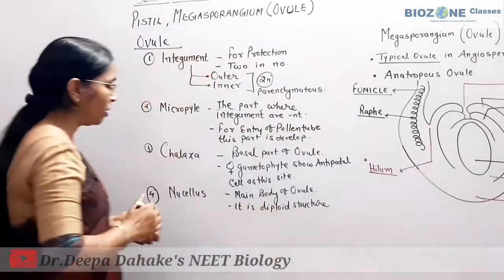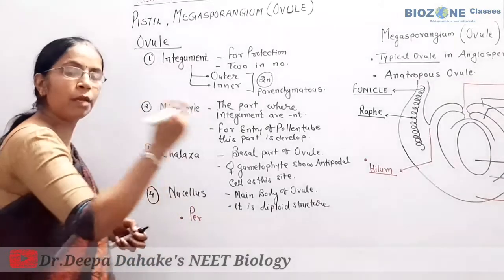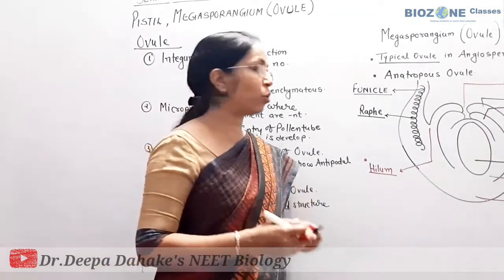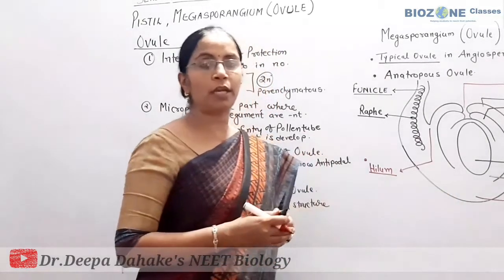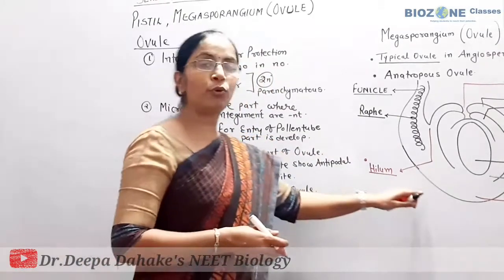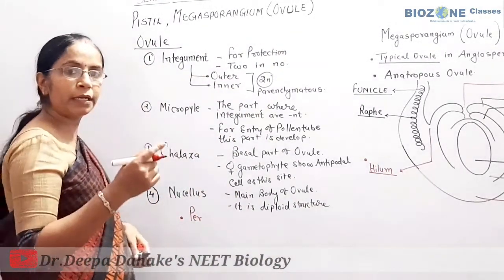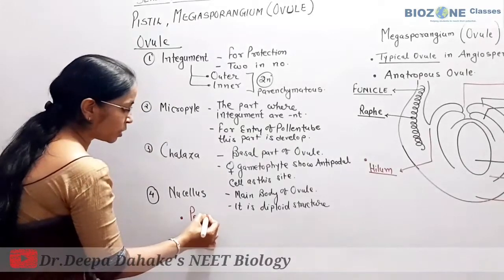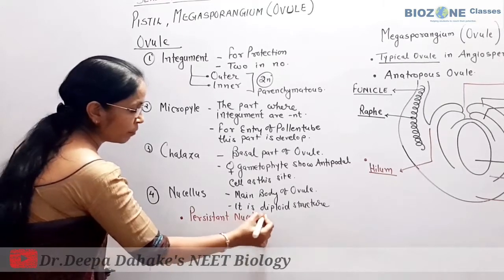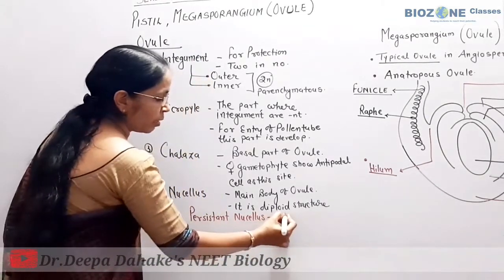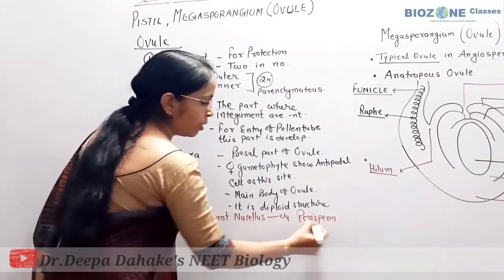But most importantly, when the nucellus is persistent, that means it remains present as it is in the seed also, because the ovule is modified into seed, or upon fertilization the ovule develops into seed. So the persistent nucellus, or remnant of nucellus, is called perisperm.